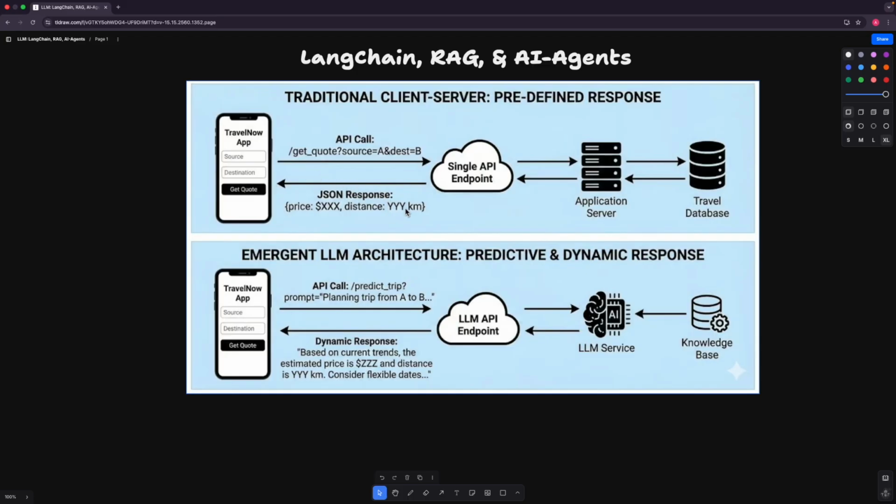So this is what we can say a predefined response, right? For a particular request, we will be sure that we'll be getting this particular response. Okay, so I hope you all agree with that. And that is how the existing, traditional backend systems are working, right?